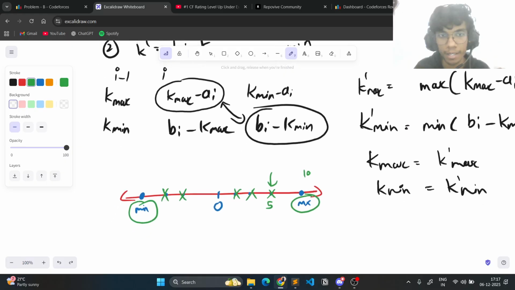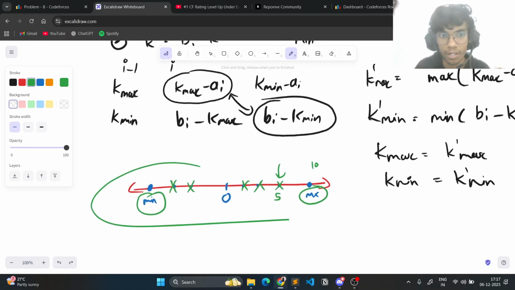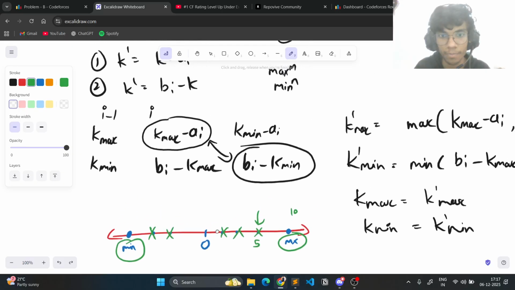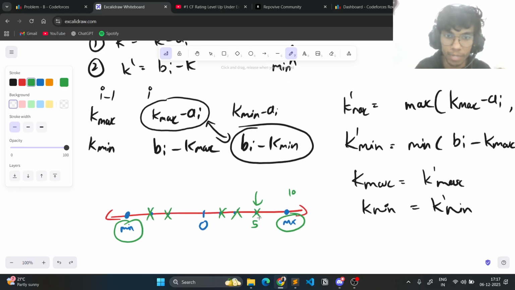So indeed, if you observe this number line carefully, you'll understand that we only need the extreme corner points of the array, that are the boundary points, the minimum and the maximum point. We do not need anything except that.